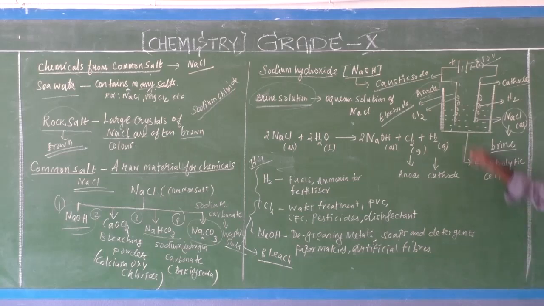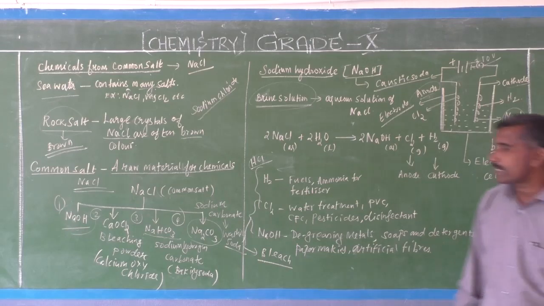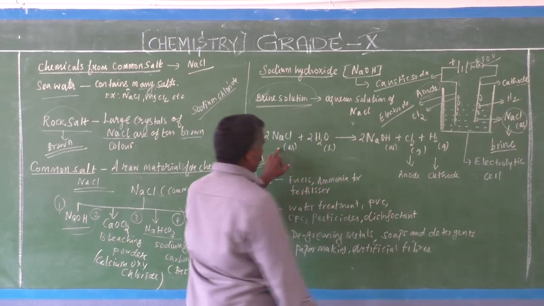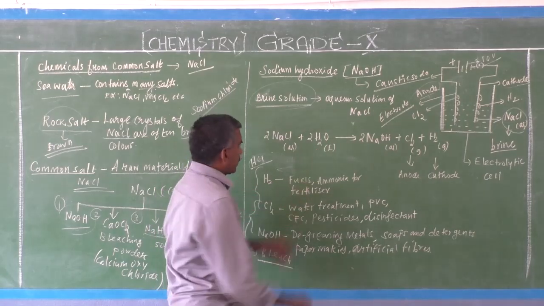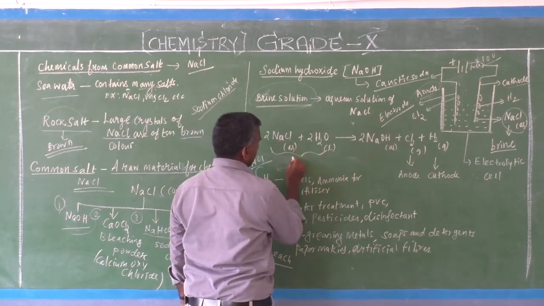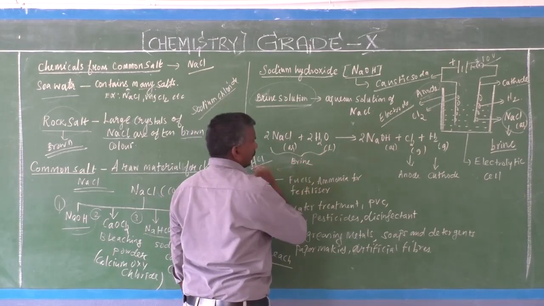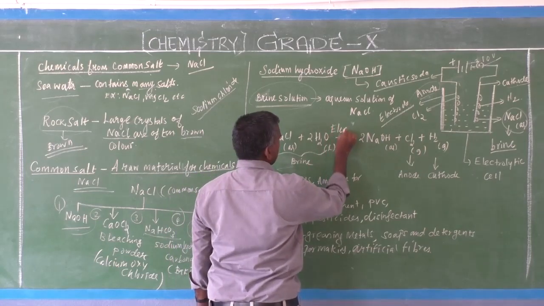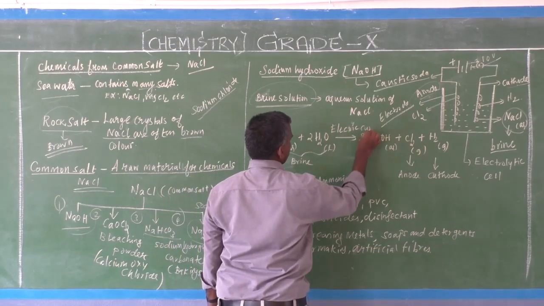What happened? Bubbles form at the anode, and bubbles also form at the cathode. Gas is being released at both. Sodium chloride dissolved in water is an aqueous solution, the brine solution. When an electric current is passed,